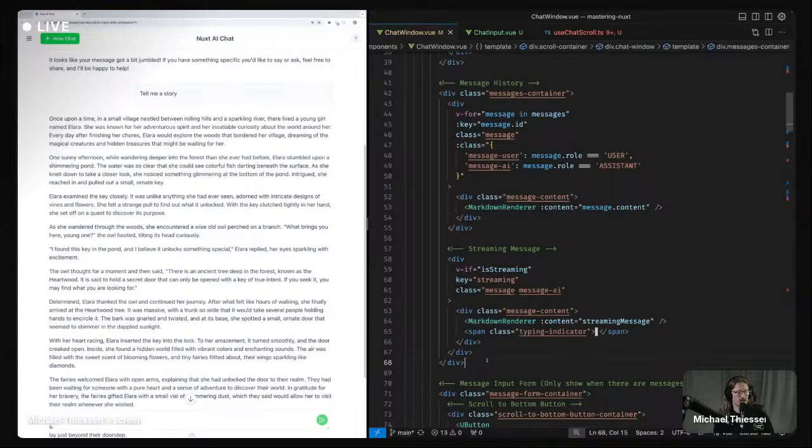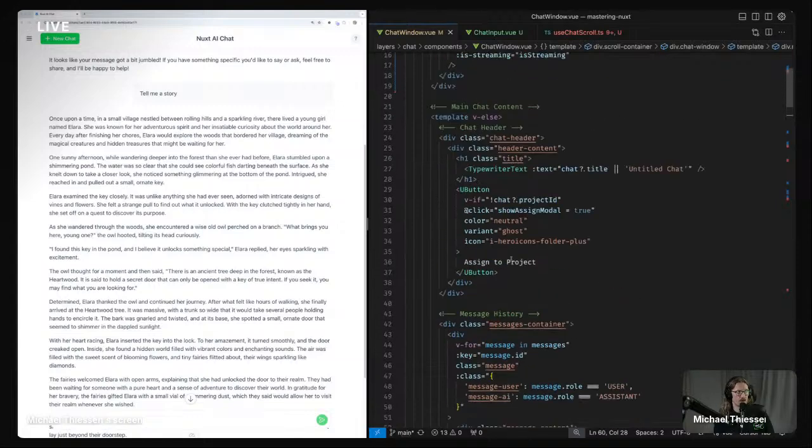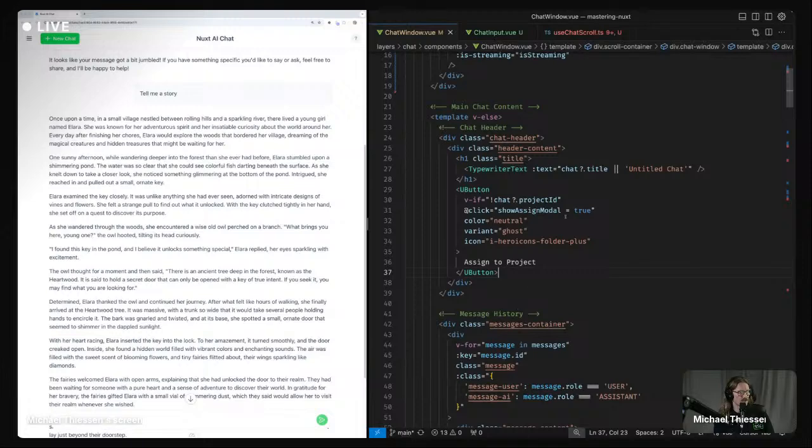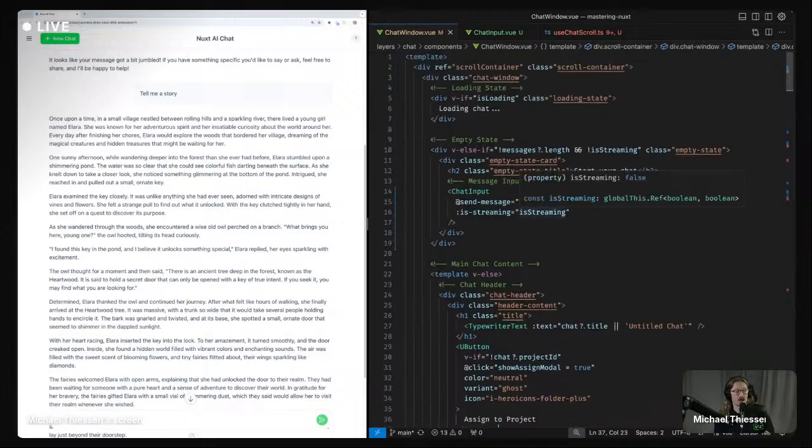But we could take our whole message history component and pull that out, and then pull out the chat header as a separate component. We can break this down and eventually get to a point where all we're doing is having some v-ifs, v-else-ifs on a list of components.